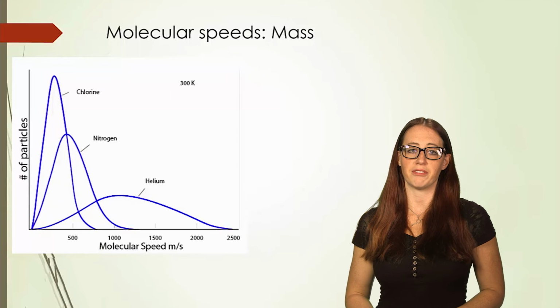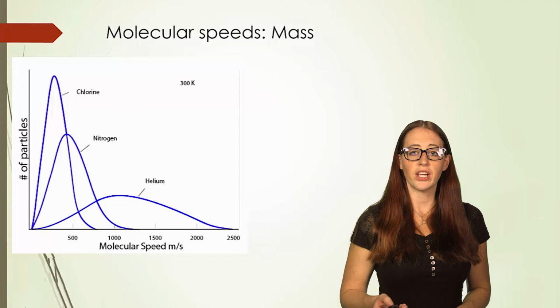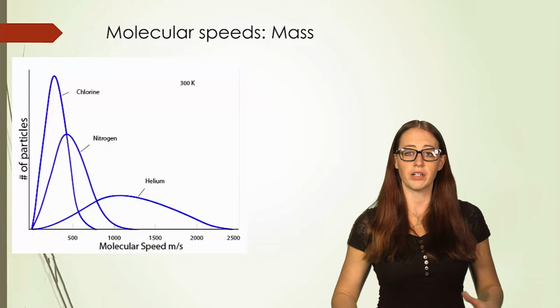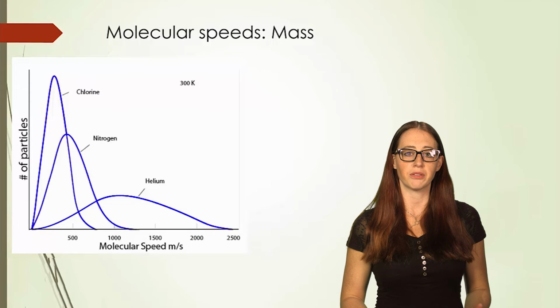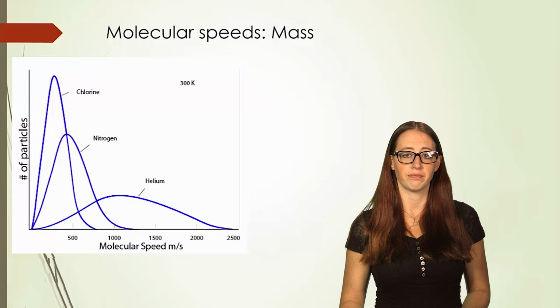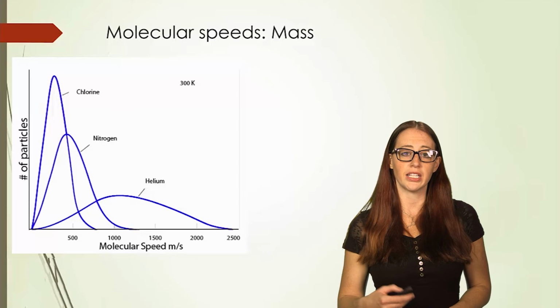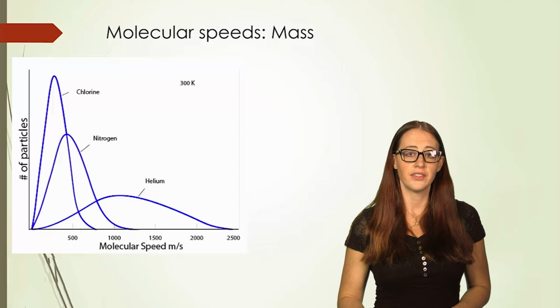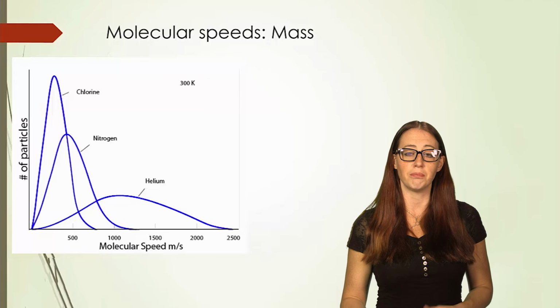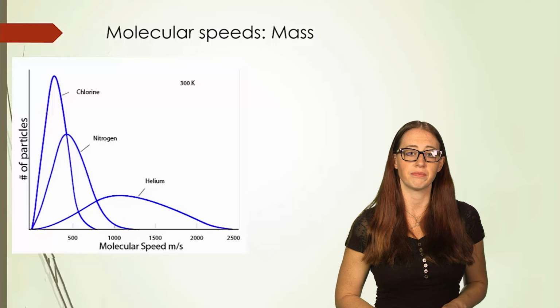Now let's do the same thing for masses. If we are at a given temperature and all of our samples are at that given temperature, all of the molecules are going to have the same kinetic energy, which means that if one molecule is heavier than another, then the overall speed of that molecule must be smaller to compensate.